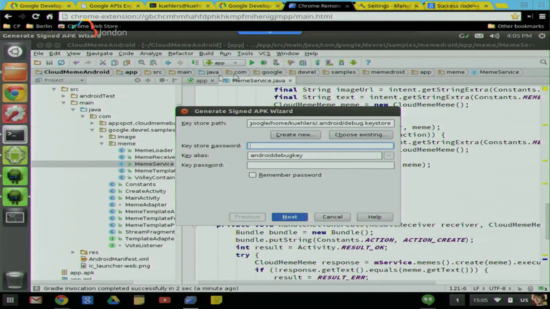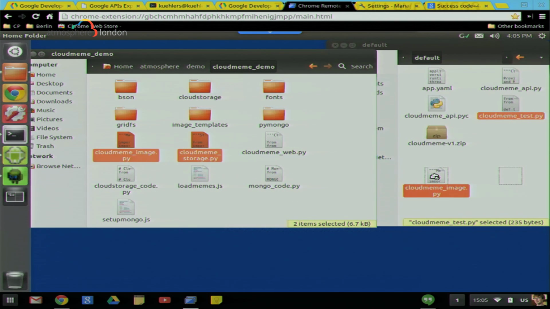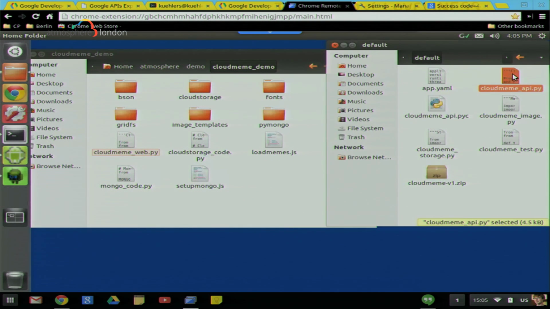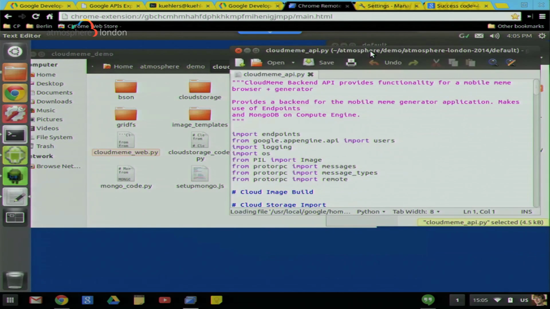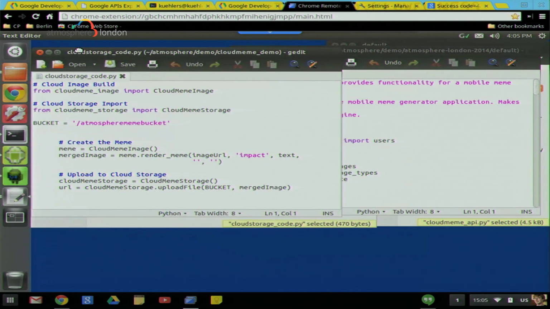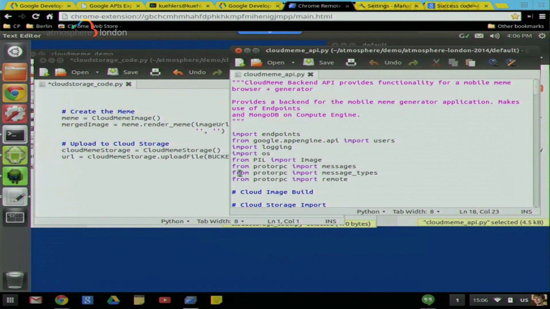Now, to put the code in for that, I will close my Android Studio. I'll just insert the two libraries which talk to storage and also create the images. Actually, we didn't create the images so far. They were just stubbed out as well. And I'm going to go into my endpoints config and insert some code to actually use that from cloud storage. So I have my imports here, which import the libraries I just copied over, and I define my bucket where I want to upload the memes. So I copy that in here.